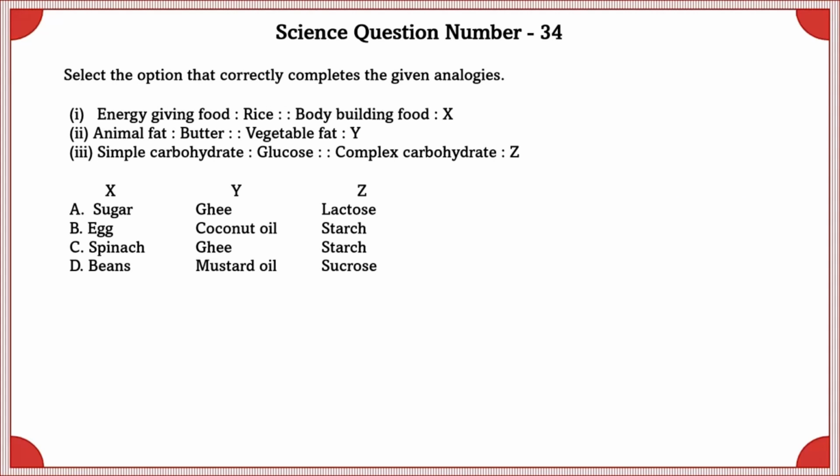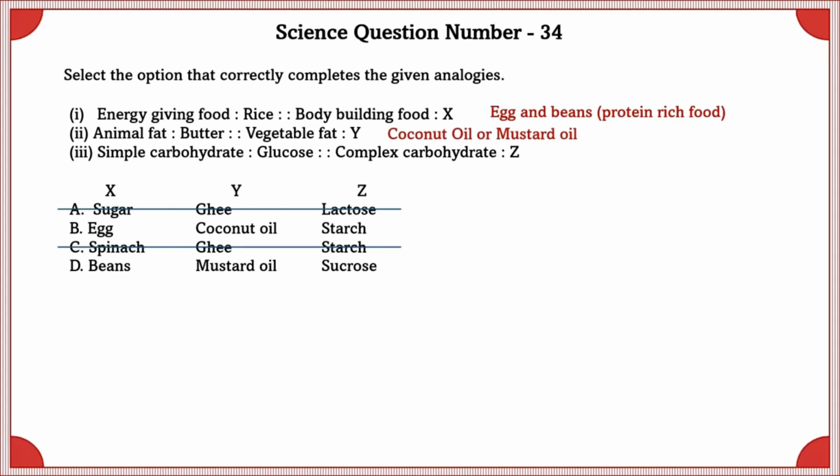Science question number 34. Select the option that correctly completes the given analogies. First one, energy giving food rice. Bodybuilding food has to be proteins. So egg and beans. Second one, animal fat butter. Vegetable fat, coconut or mustard oil. Simple carbohydrates is glucose and complex carbohydrates is starch. So the correct option is the B option.